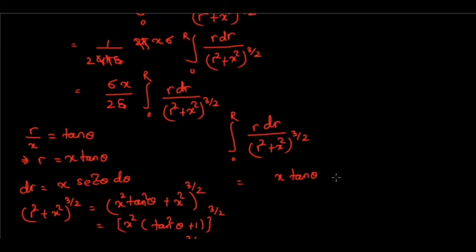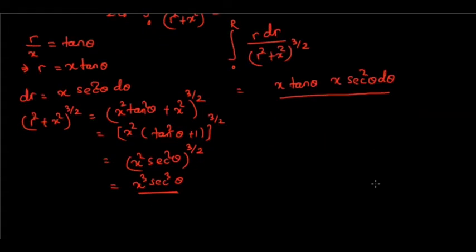In place of dr you can put x sec square theta d theta divided by, in place of (r square plus x square) power 3 by 2 you can put x cube sec cube theta, and here the limit will be from theta 1 to theta 2, because now the variable is theta.